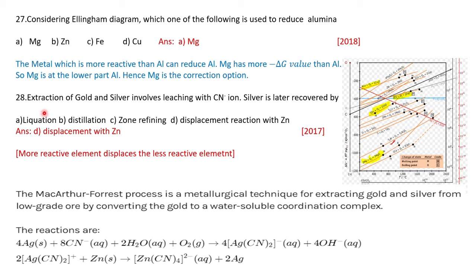Understood? Then, extraction of gold and silver involves leaching with cyanide ion. Silver is later recovered by a displacement reaction, in which a more reactive element displaces a less reactive element. Silver with cyanide is converted into a complex, then this complex reacts with the reducing agent zinc. It forms a zinc complex and silver is separated out. It is by displacement reaction.